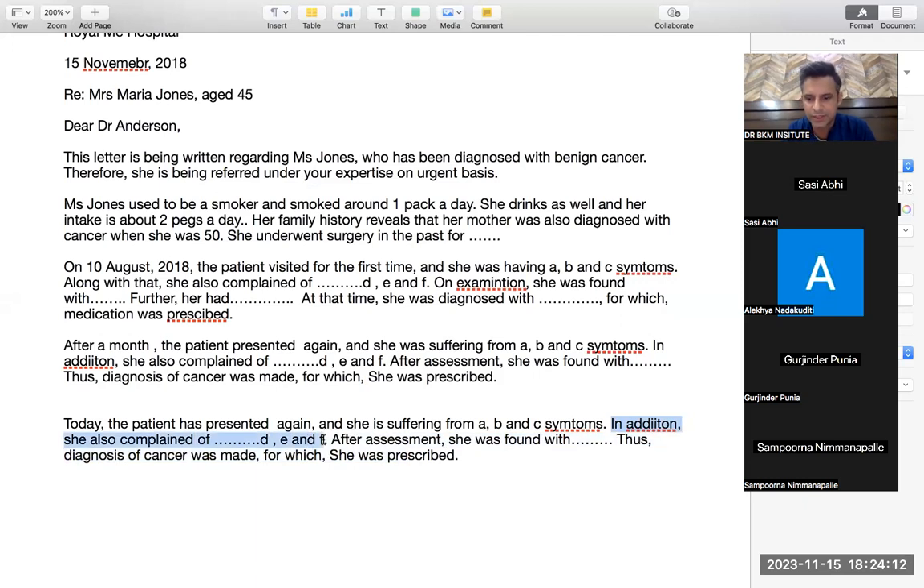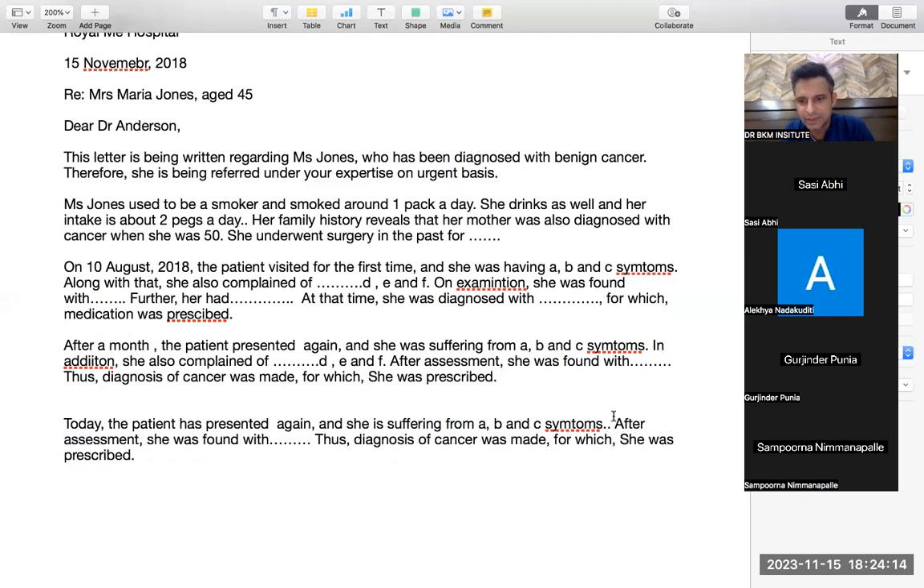This line will not be required. After assessment can be changed to on being assessed. I'm telling you a simple way. On being assessed, was found will be replaced by, like in the first paragraph, now it is present tense, was will become has been. This is the only grammar you should know.